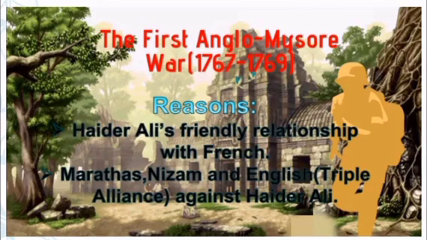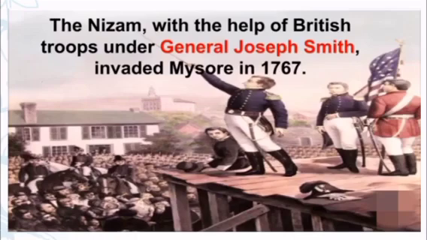So, the Marathas, Nizam and English formed the Triple Alliance against Hyder Ali. The Nizam, with the help of British troops under General Joseph Smith, invaded, which means captured, Mysore in 1767.